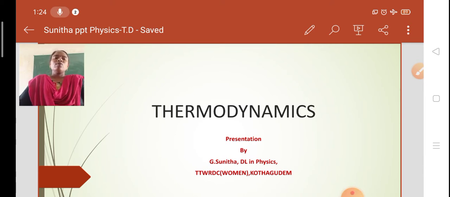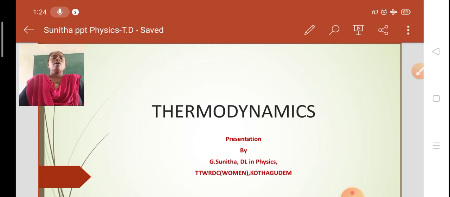Now today I am going to deal with thermodynamics, which is prescribed from thermal physics for second semester physics students. As we all know, we also studied thermodynamics in the lower classes, and let us once recollect what the basics of thermodynamics are. Right now we are dealing with a number of aspects of thermodynamics, so let us see one by one.